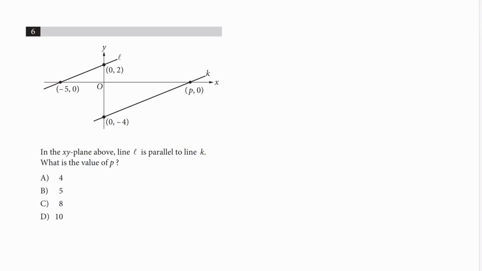So here, this triangle and this triangle, they are similar. Okay, guys, so this is a triangle.